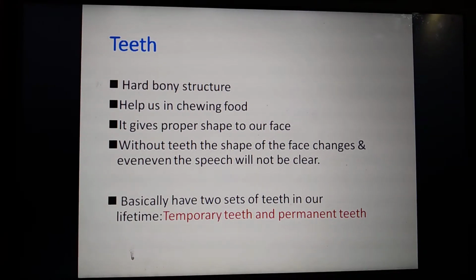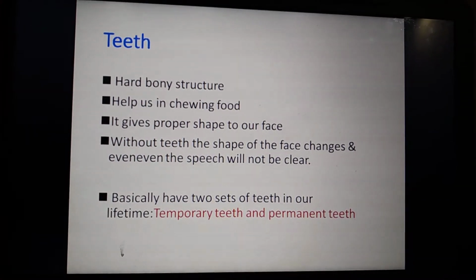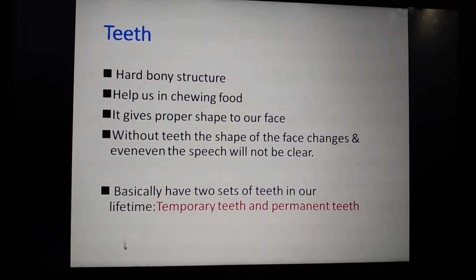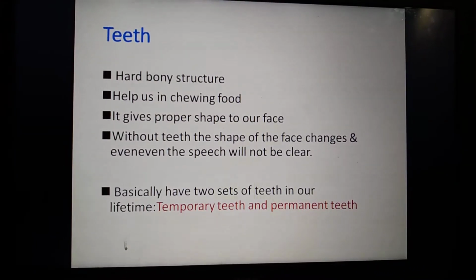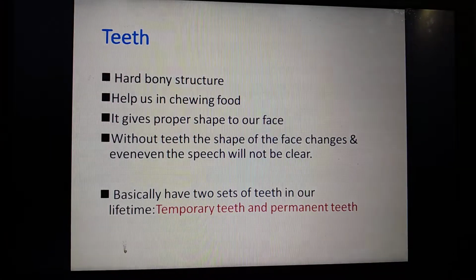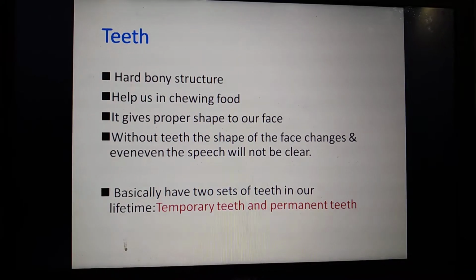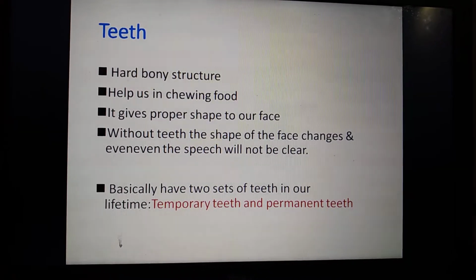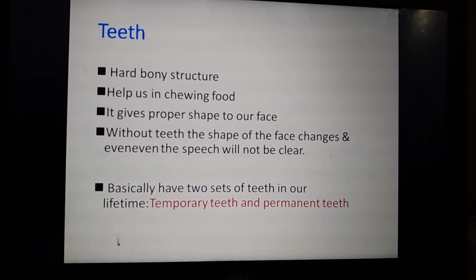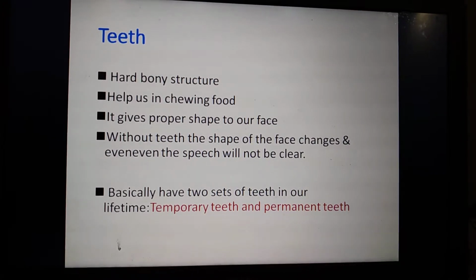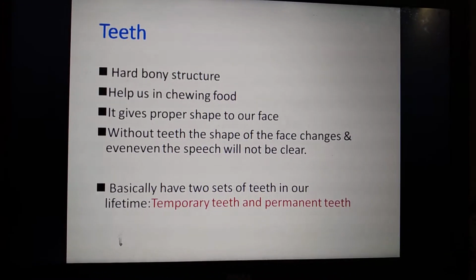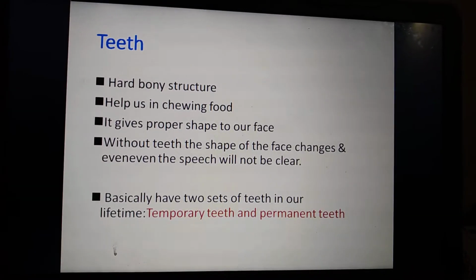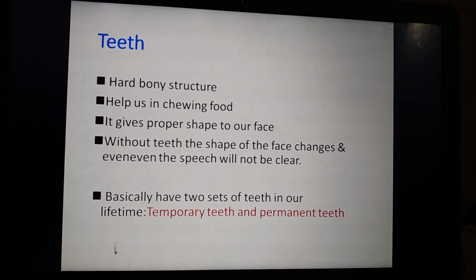With the help of teeth we get a proper shape. It will give proper shape to our face, and without teeth the shape of the face will change. Have you seen old age people? They don't have teeth, right? You can see they don't have a proper shape of the face. Also, if the teeth are not there, whatever we speak, that speech won't be very clear. Sometimes if your grandma or grandfather doesn't have teeth, it is a little difficult to understand them, right?